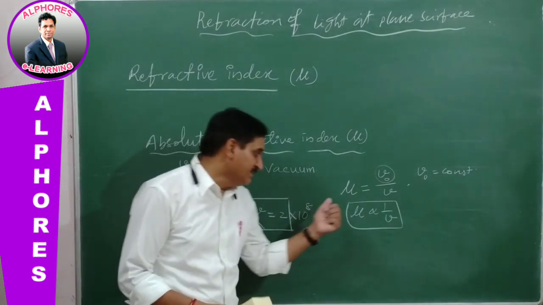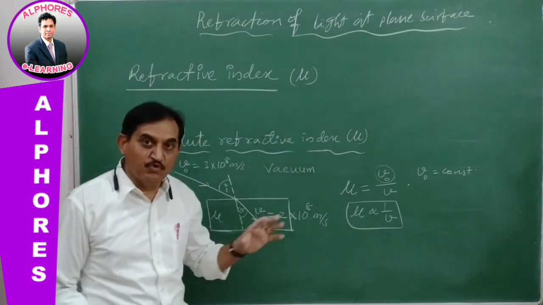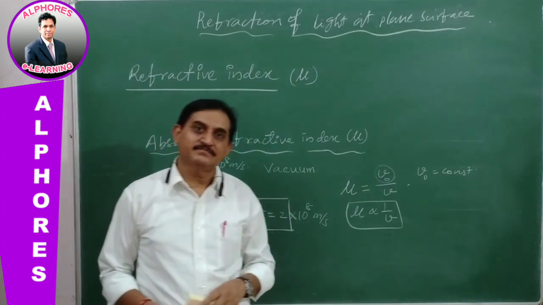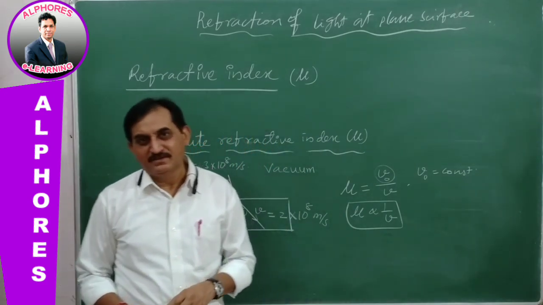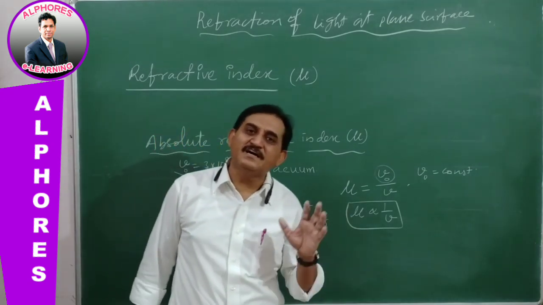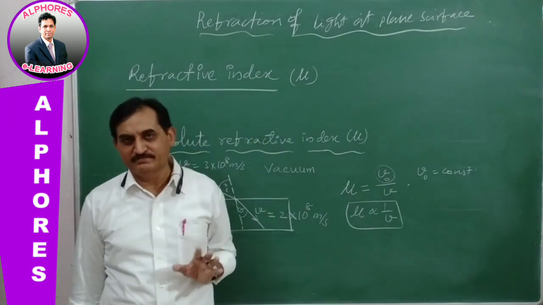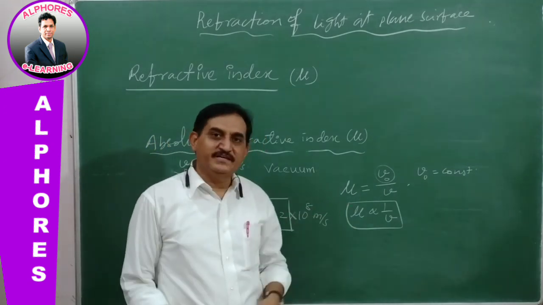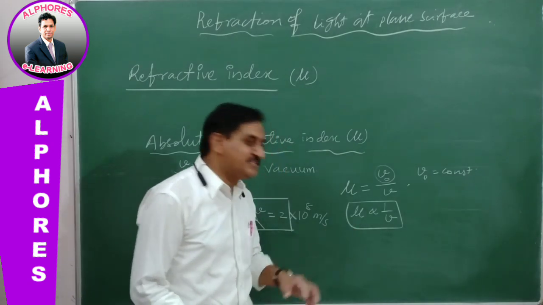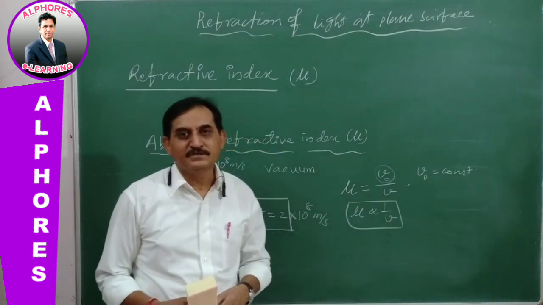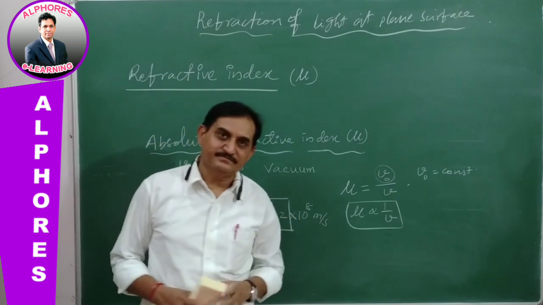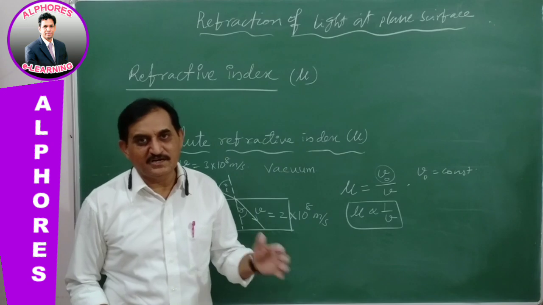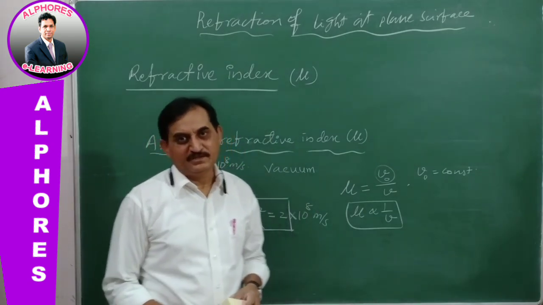We can understand that whenever the refractive index is more, the velocity will be less. What does it mean? Here we have optically denser medium and optically rarer medium. This can be understood by the refractive index property. If the refractive index value is greater, that is optically denser. If the refractive index of the material medium is smaller, that is optically rarer medium.